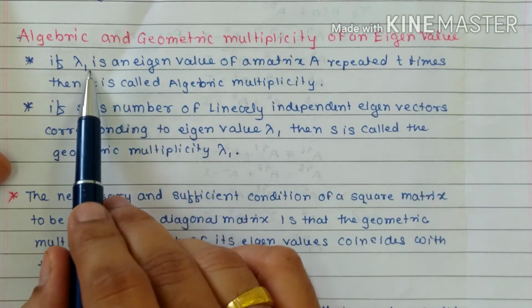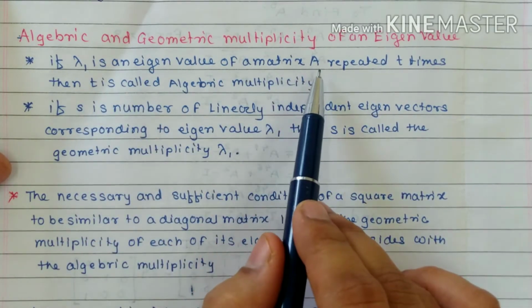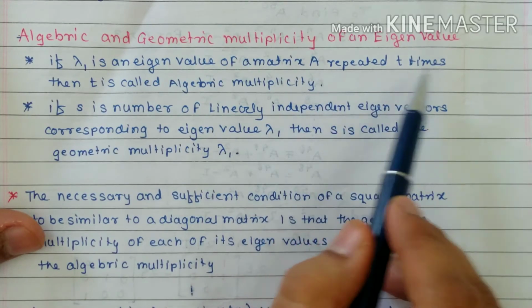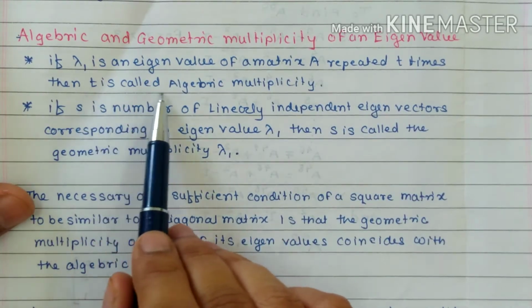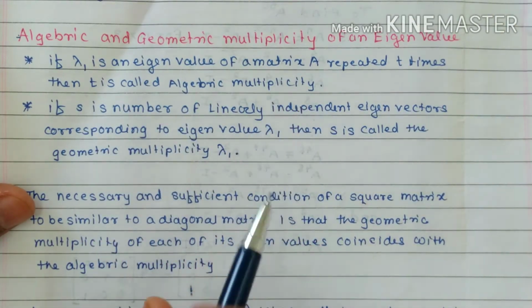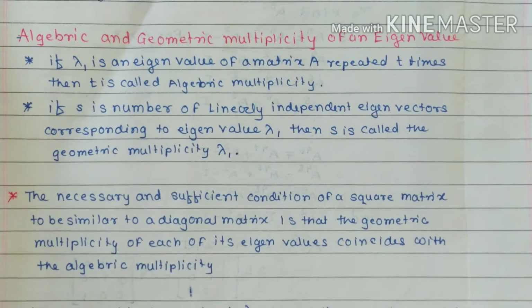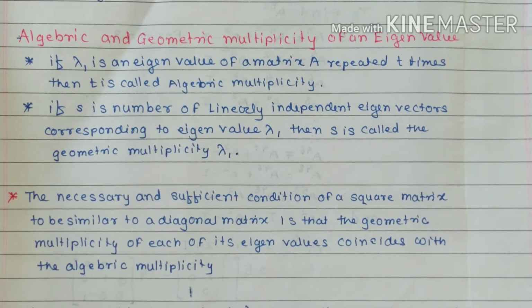If lambda 1 is an eigenvalue of a matrix A which repeats t times, then t is called the algebraic multiplicity. For example, suppose a 3 by 3 matrix is given and its eigenvalues are 1, 1 and 2. A 3 by 3 matrix means there exist 3 eigenvalues, but one of them, that is 1, repeats 2 times. So 1 has the algebraic multiplicity 2.